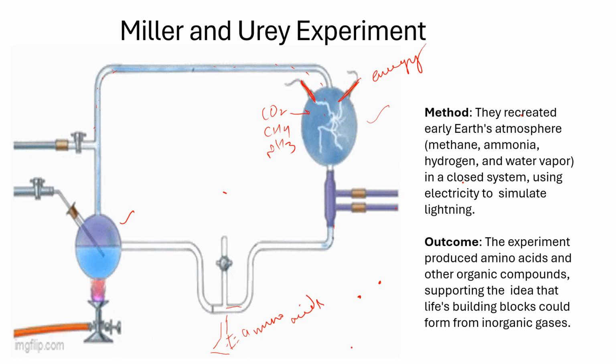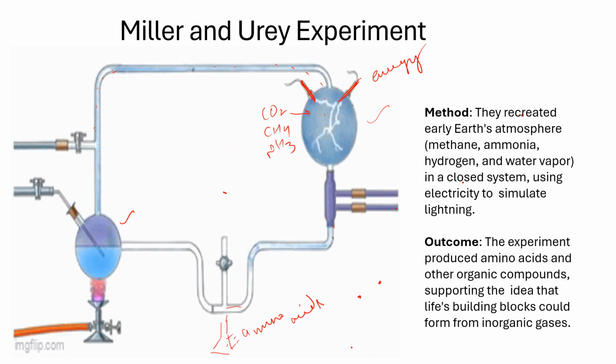So this experiment proved that the hypothesis given by Haldane and Oparin was actually true. Simple molecules under certain conditions can combine and give a precursor of more advanced molecules.